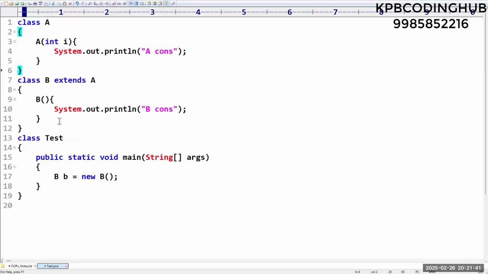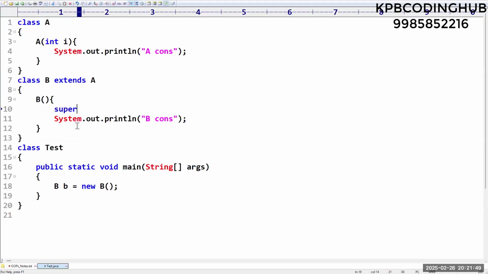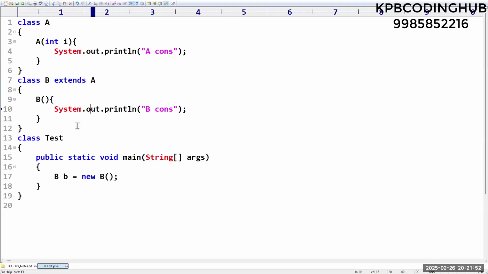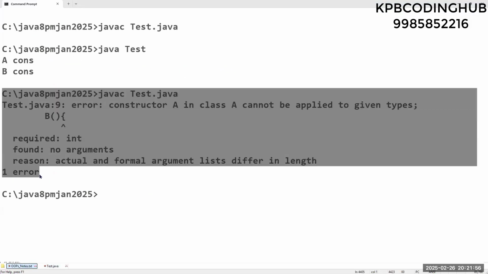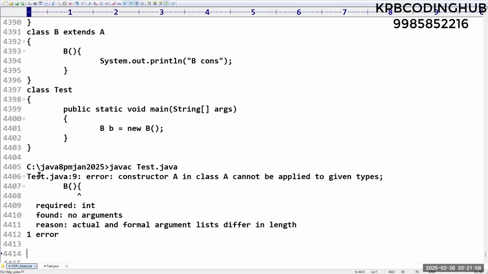Sir, where are we calling? Have you observed inside B? Virtually it is creating, physically you can't see. If you want, later we will talk about that, but the instruction we have here is super. Later we will discuss that. So why we are getting this compile time error, I think you people understood very clearly. Any questions on these two programs? Please confirm.